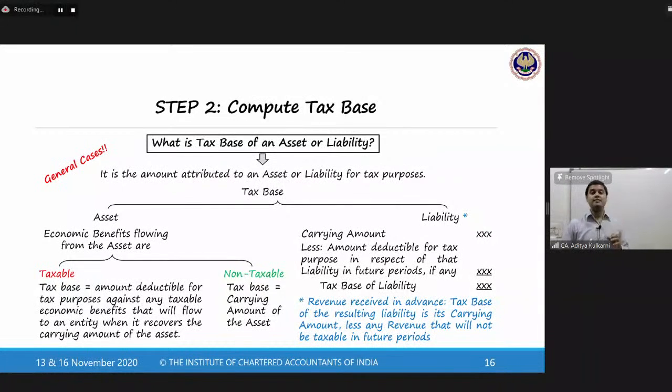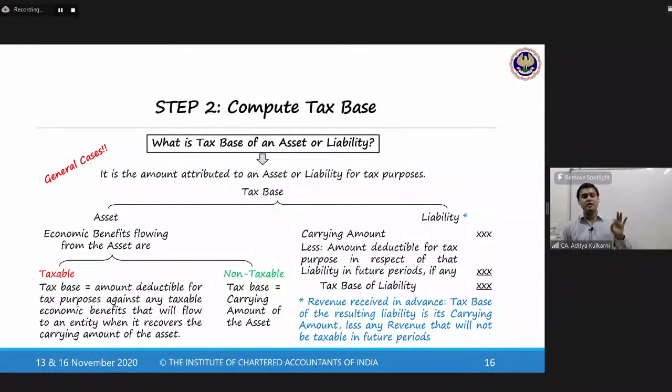That means, let us assume a hypothetical scenario wherein you not only prepare the Ind AS balance sheet, you also prepare a tax balance sheet. In reality, we don't. But let us assume you prepare a tax balance sheet. In the tax balance sheet, you record all incomes, all expenses in accordance with the tax laws. So the carrying amount of the assets in that balance sheet, the tax balance sheet, and the carrying amount of the liabilities in the tax balance sheet, will become the tax base of an asset or a liability.